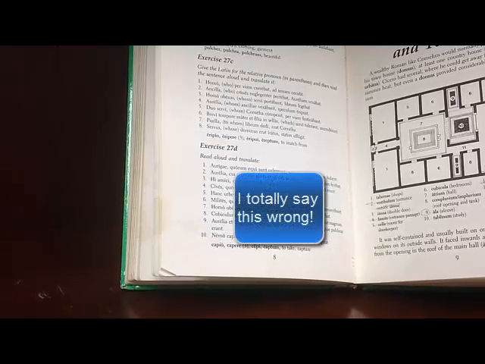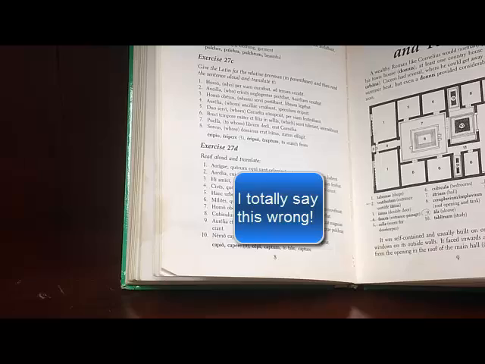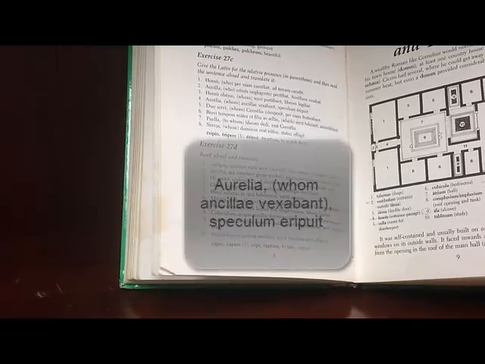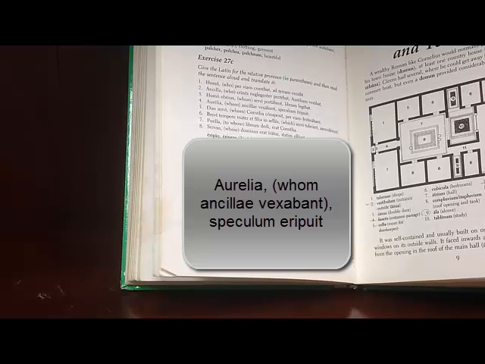Now, number 4. Aurelia, quam ancillae vexabant, speculum eripuit. Okay. Now, they tell you it's whom, again, so you know it's not going to be nominative. But I wouldn't give that to you. That's way too easy. But either way, ancillae in this cannot be the object. It cannot be they were vexing the slave girls, okay, because then it would have to be accusative.